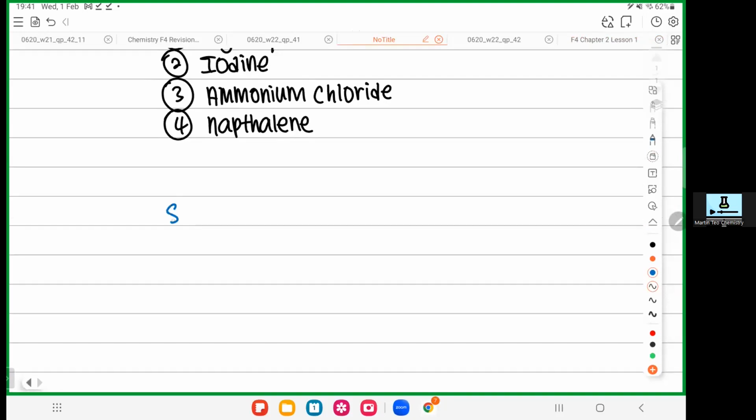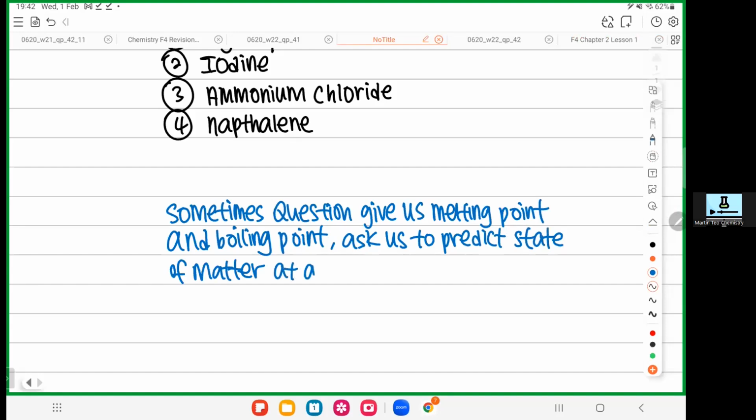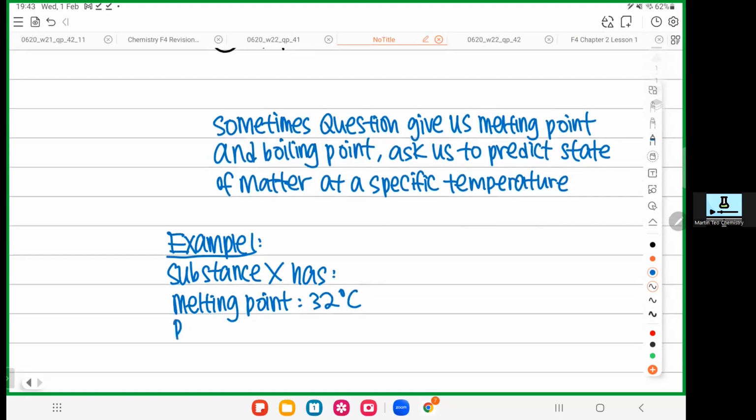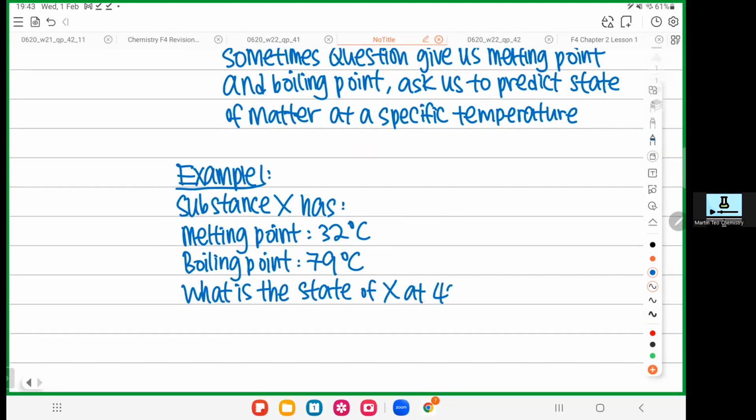Okay, so sometimes the question might give us a melting point and boiling point. They ask us to predict the state of matter at a specific temperature. Let's say I give you a substance X. Let's say I tell you the substance X, the melting point is 32 degrees Celsius. The boiling point is 79 degrees Celsius. Then I ask you, what is the state of X at 42 degrees Celsius?